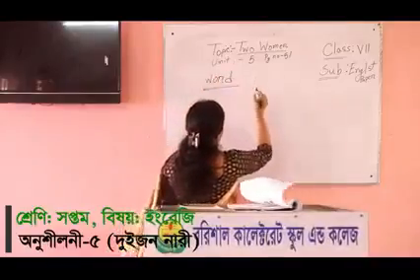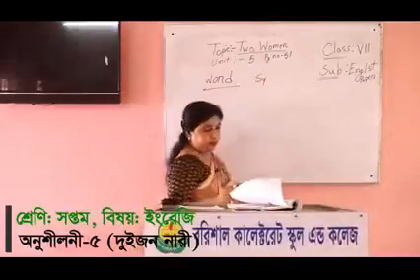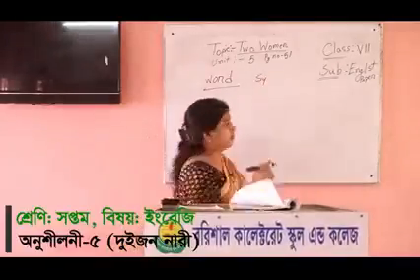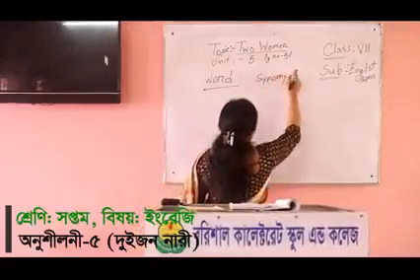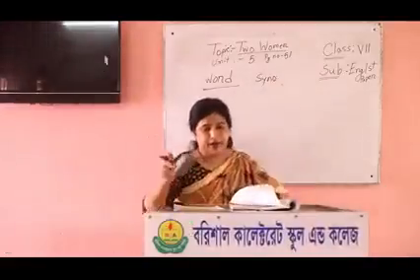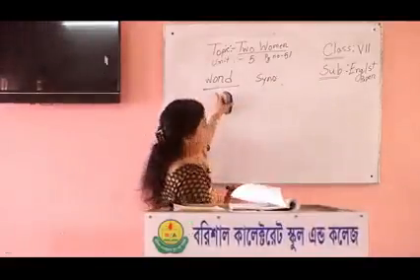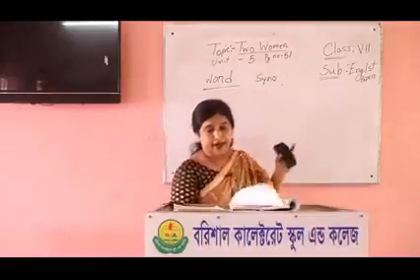I will write the synonym. You also write it down. At first, you write the word in your notebook, and then I write the synonym.